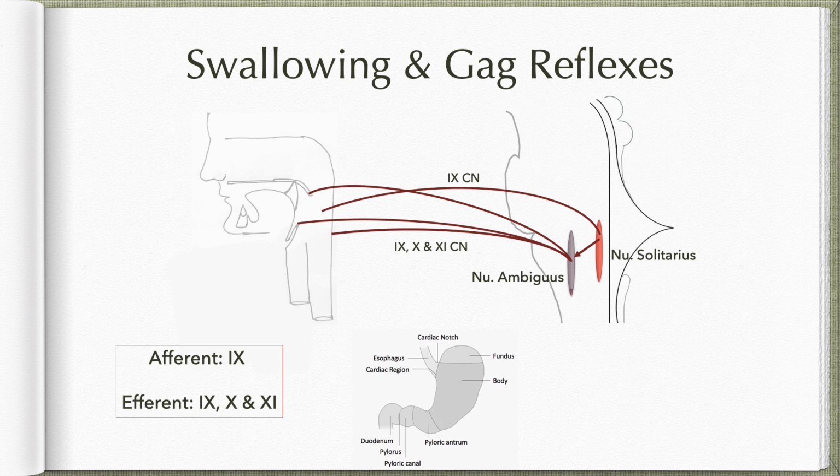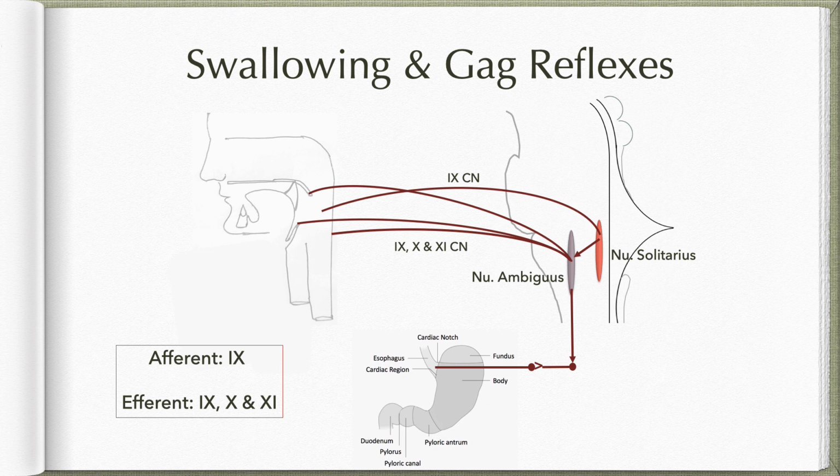Nucleus ambiguus will also project inhibitory fibers to the sympathetic neurons in the spinal cord. Now they will project to the cardiac sphincter and result in its relaxation, and therefore that will also facilitate the swallowing. So afferent limb for swallowing reflex is by the 9th cranial nerve, and efferent limb for the swallowing reflex is by 9th, 10th and 11th cranial nerves.